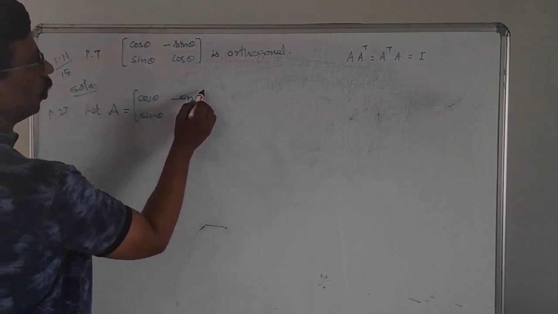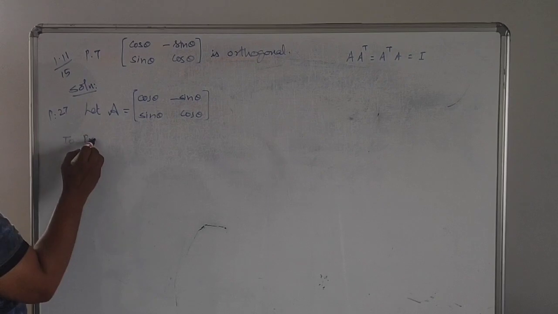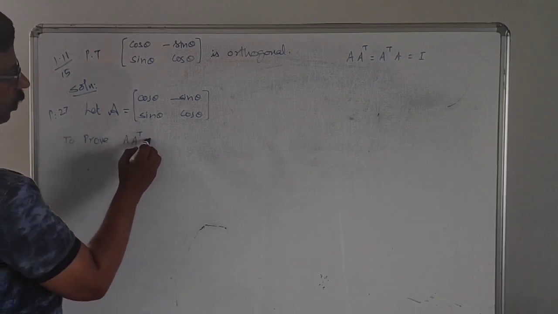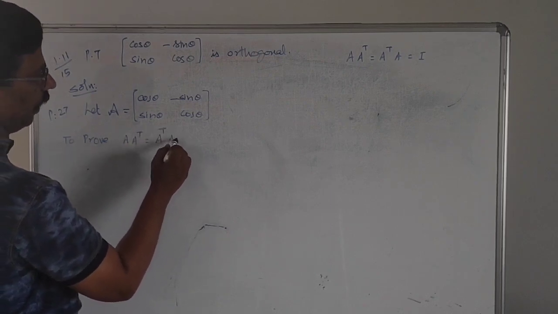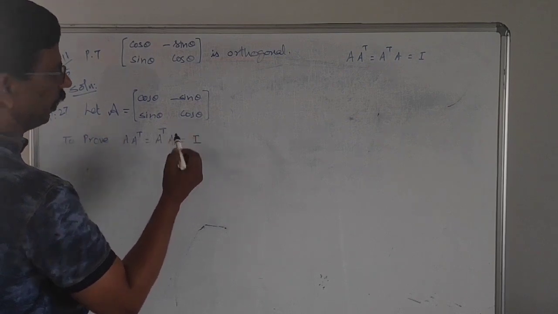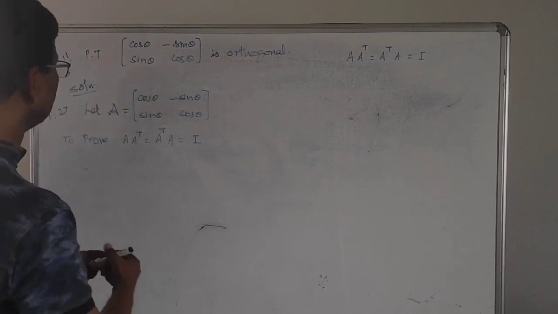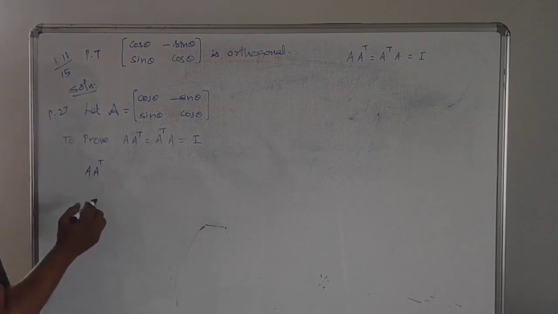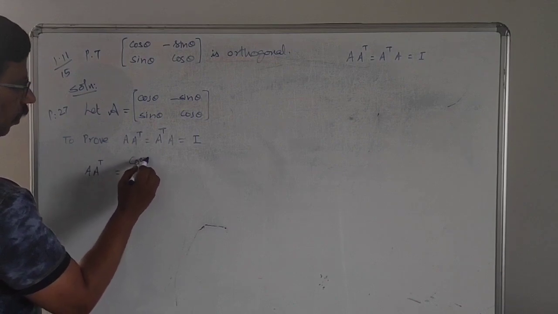Now for proving this, first we consider A into A transpose.